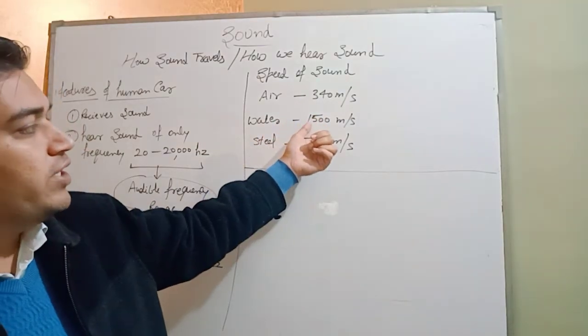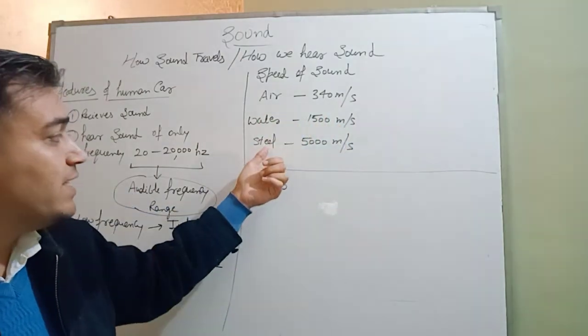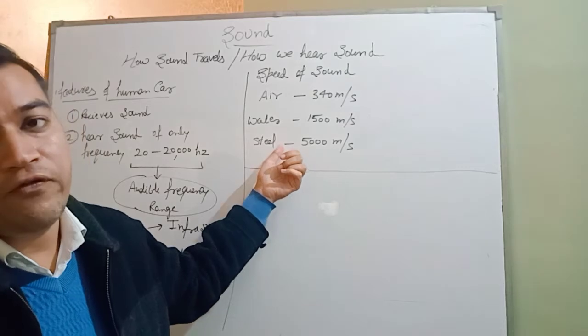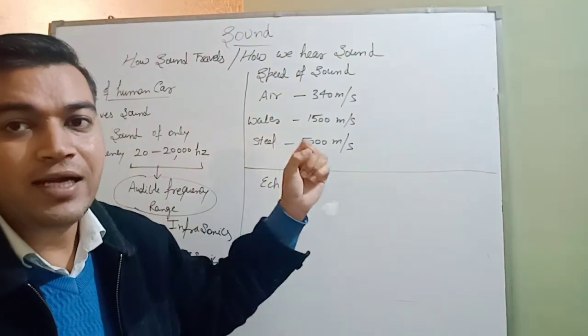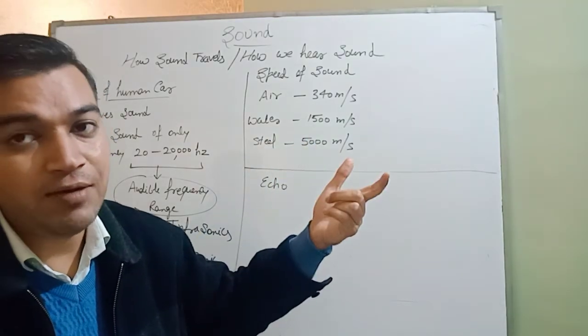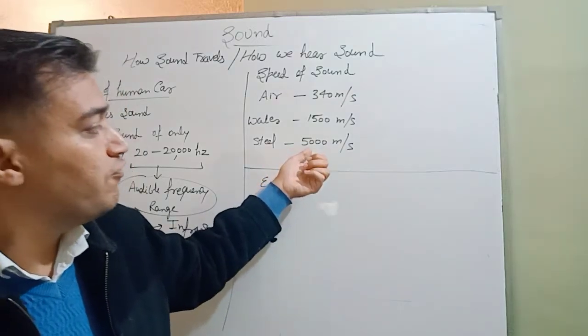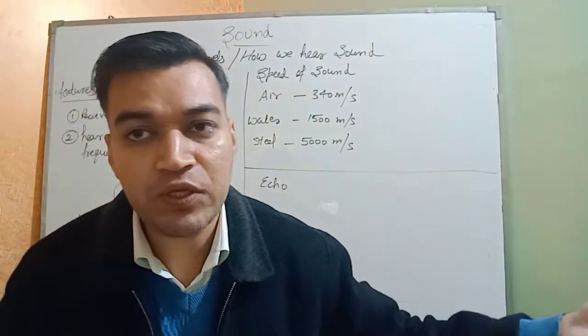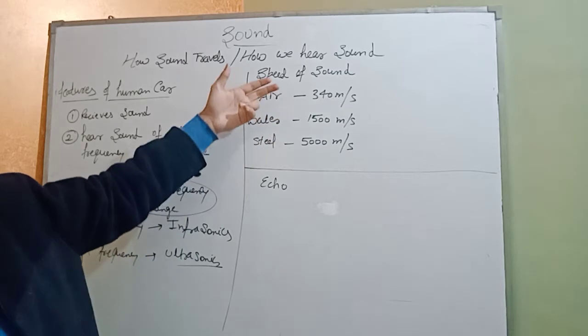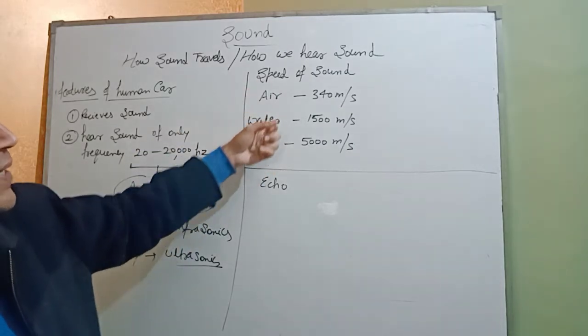Water, 1500 meter per second, and you can see the molecules of solid, that is steel, are very tightly packed, so the speed will definitely be high. So the speed is 5000 meter per second in steel. You can easily compare the speed in different medium, maximum in solid and minimum in gas.